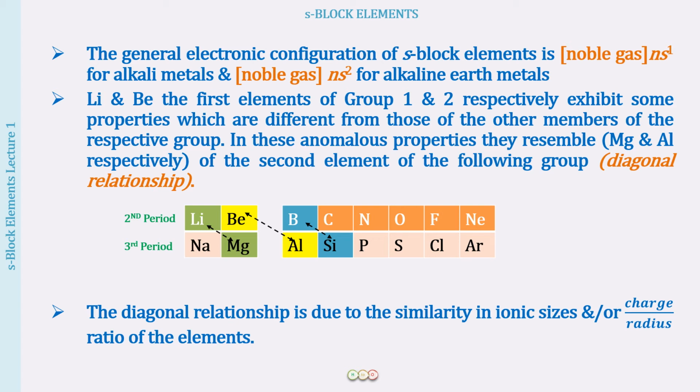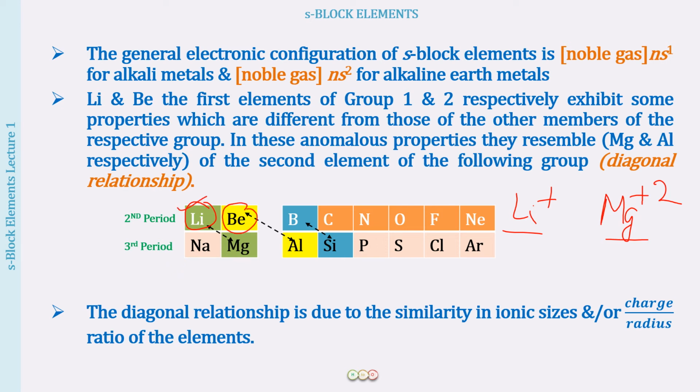What we mean over here is that lithium will be having a +1 charge. Magnesium will be having a +2 charge. So this will be the charge. And then we will have to look at the radii also for these. So lithium, this is the first member of its period. Although this is going to be the smallest as far as the group 1 elements are concerned, in its period this is the largest, right?